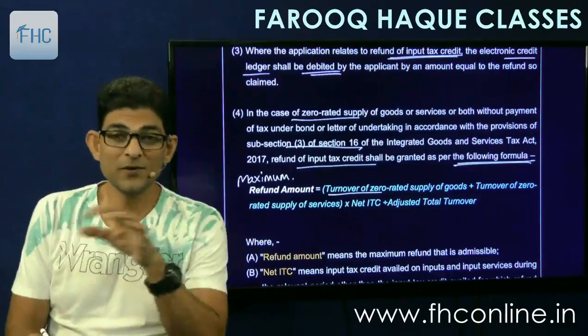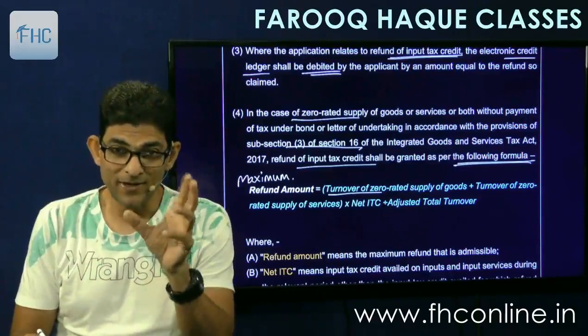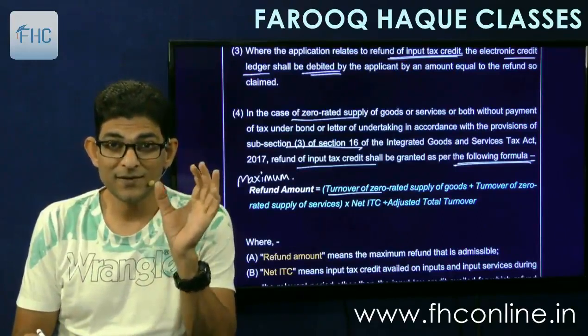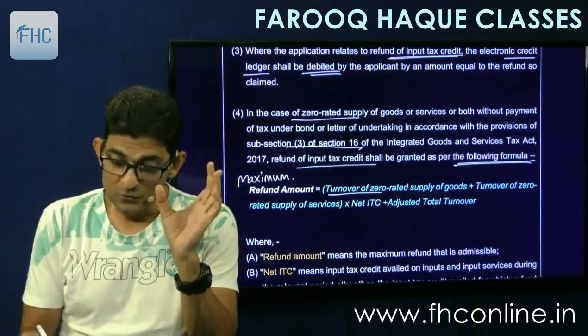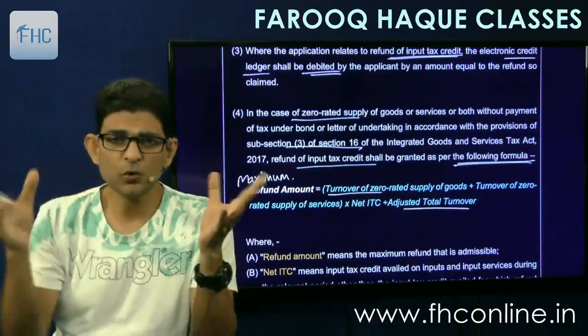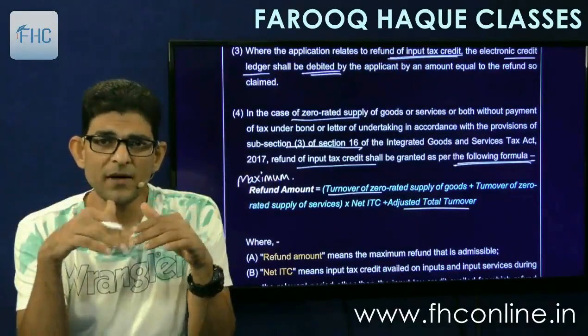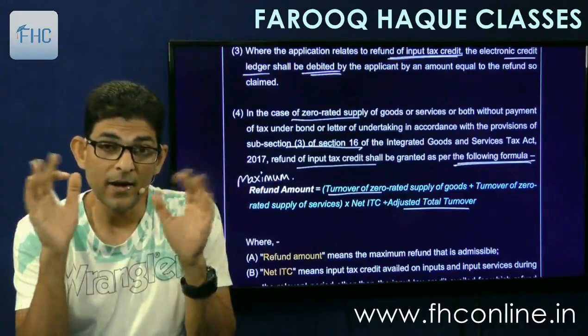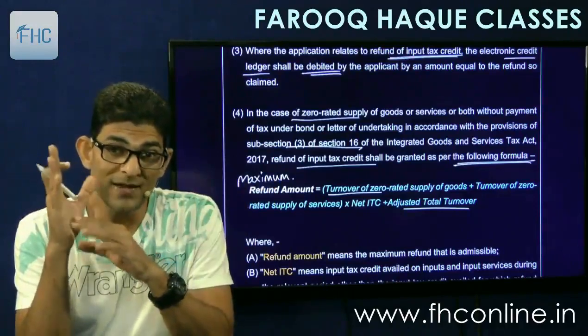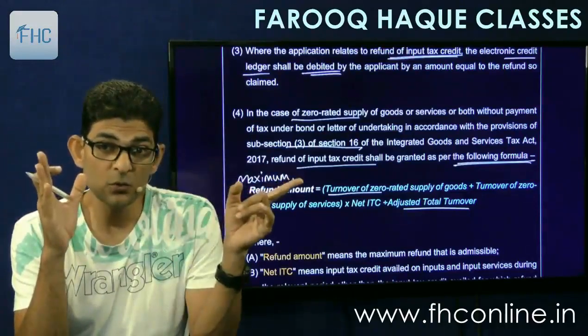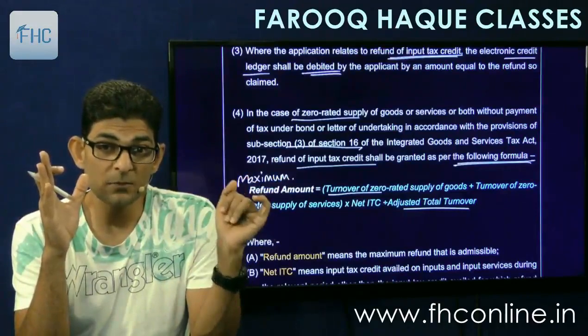Means basically what we are doing is averaging the ITC. Adjusted total turnover means the total turnover of your business, which includes taxable as well as exports. And in the numerator you are going to take the export turnover, turnover of zero rated supply of goods and zero rated supply of services.